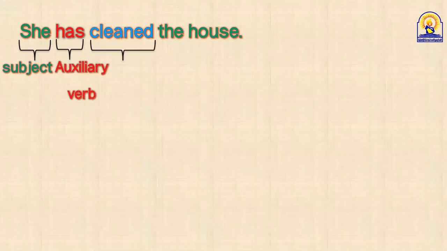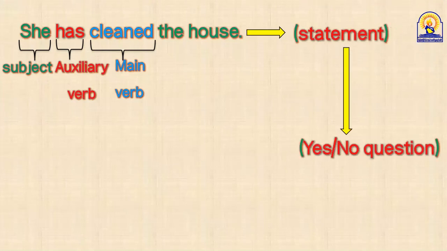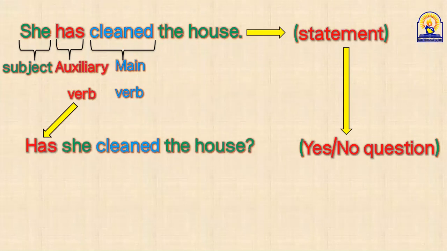It's the main verb يا شباب. الفعل الأساسي أو the main verb of the statement. Excellent. This is a statement. How can we change this statement into a yes and no question, Walid? Has she cleaned the house? Let's check. Excellent. We start with the auxiliary. Has she cleaned the house?